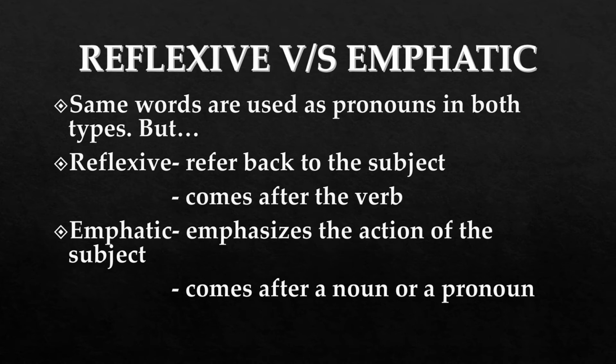In reflexive pronouns and emphatic pronouns, the words used are the same. Those are myself, himself, herself, themselves, etc. But the difference is that reflexive pronouns are the pronouns which turn back to the subject, and they always come after the verb. Just now I gave you the example, she tried herself to overcome the worst situation. In this example, you have seen that the reflexive pronoun has come after the verb tried.